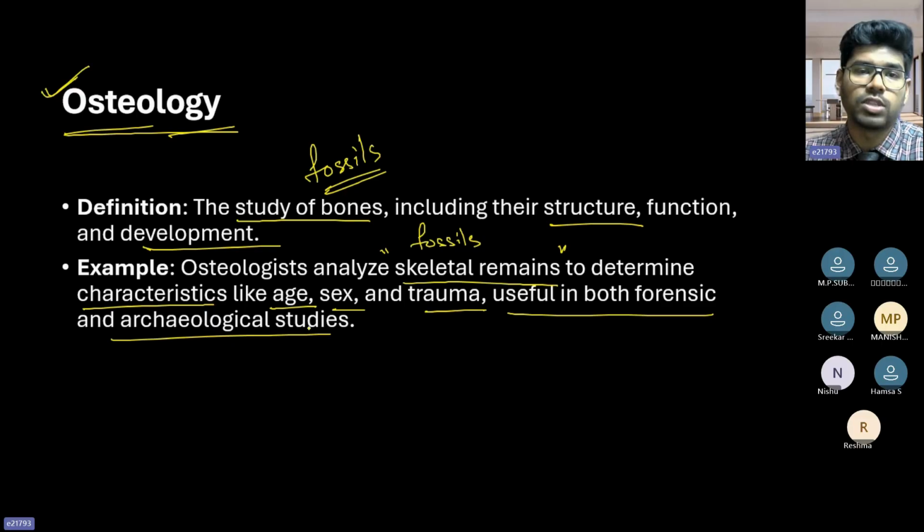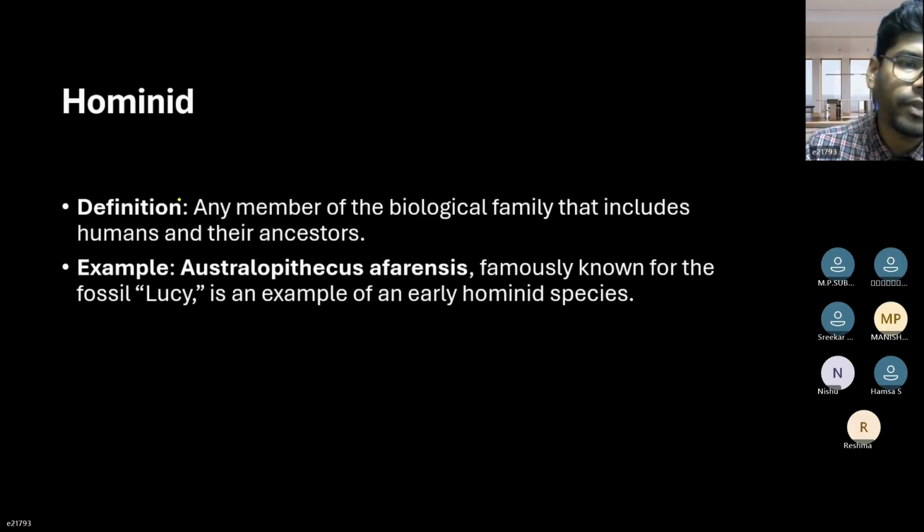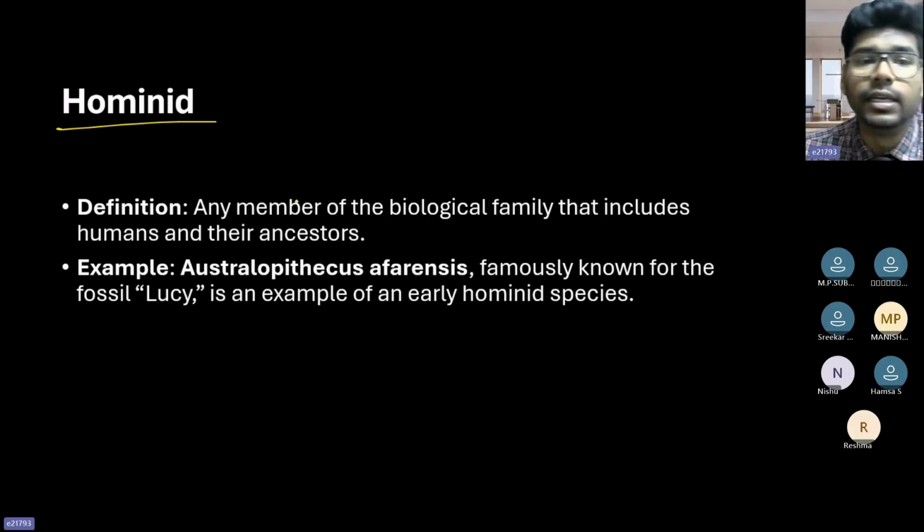Once we get the bones, we try to understand the age, the sex, and how they died. Is there any kind of injury? All this we are able to identify. That is osteology.